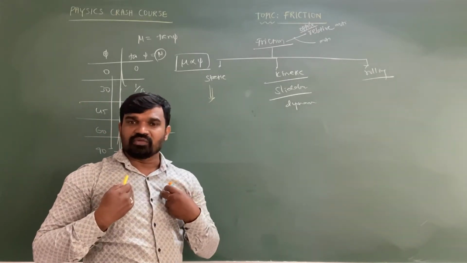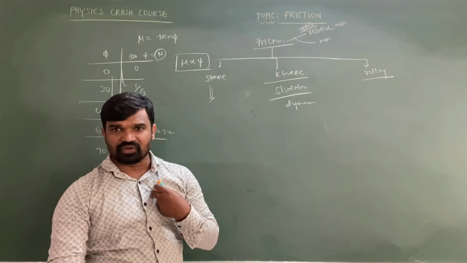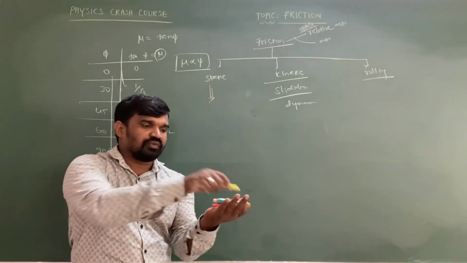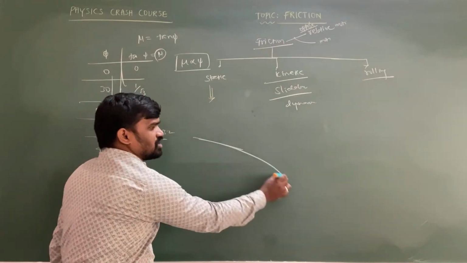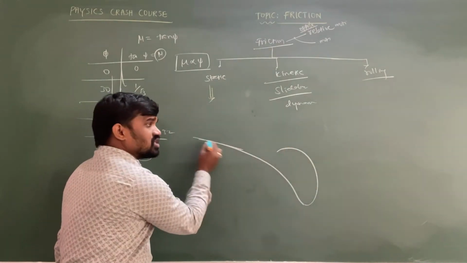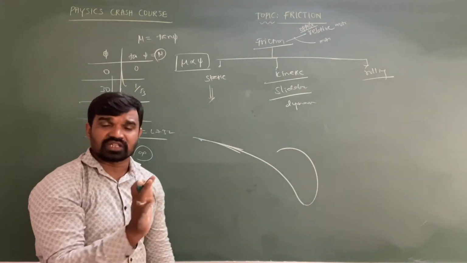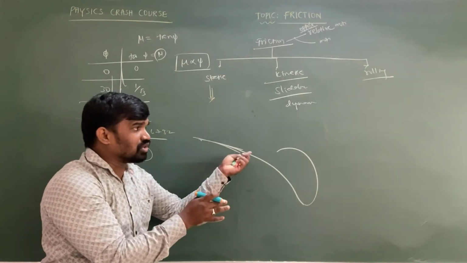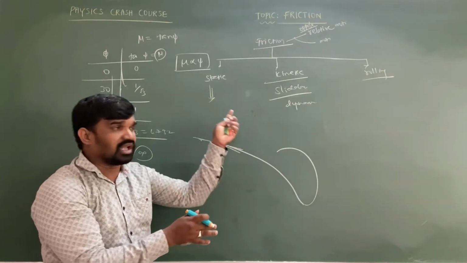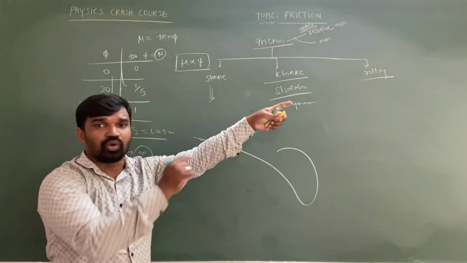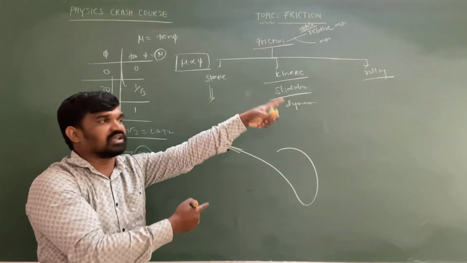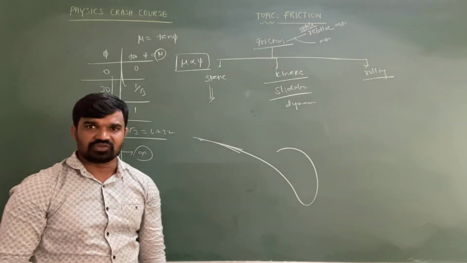My position is what, sir? Stationary position with respect to the floor on which I stood. Suppose you imagine this piece of chalk moving on this board. It is in motion relative to the board. So there might be a relative motion between two surfaces, a relative stationary position between two surfaces, or rolling with respect to another surface. Based on that, different types of friction take place.